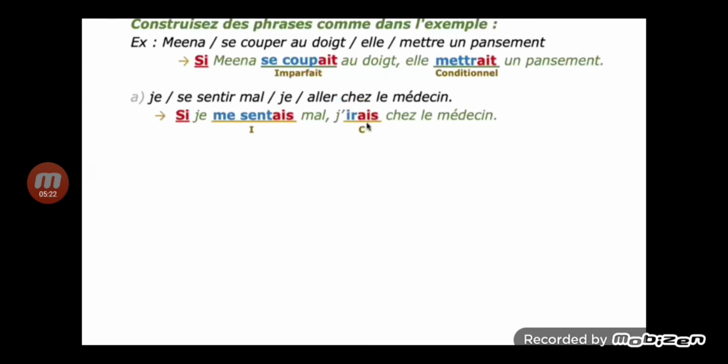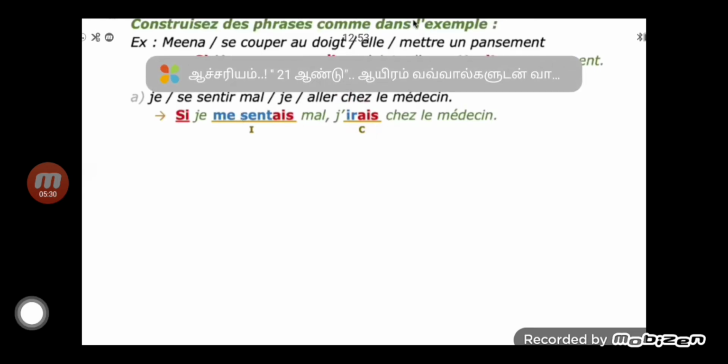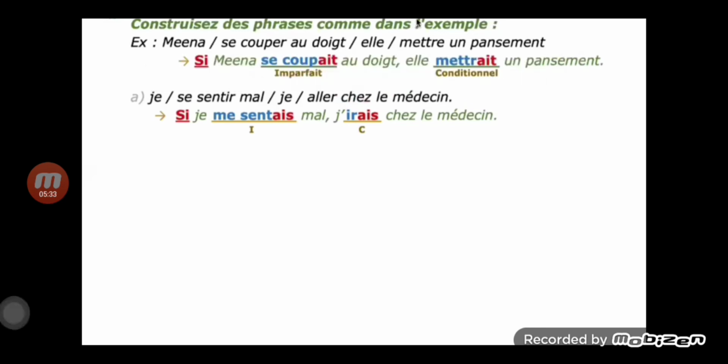The subject is je, and the conditional ending is ais. If you are not sure how to conjugate the verb in imperfect, go and check my previous video, that is the grammar video I did. I said to verify many times. You must verify again and again, then only you can easily conjugate all the verbs. In conditional and imperfect, both the endings are the same.